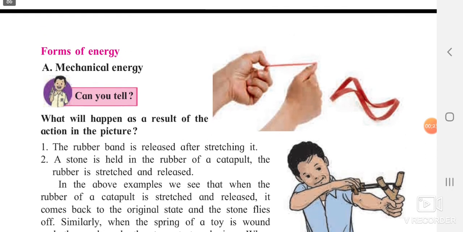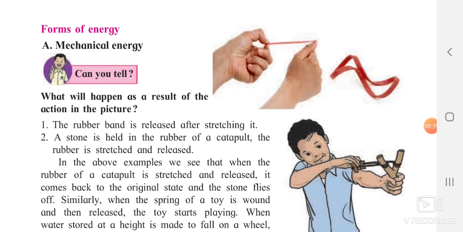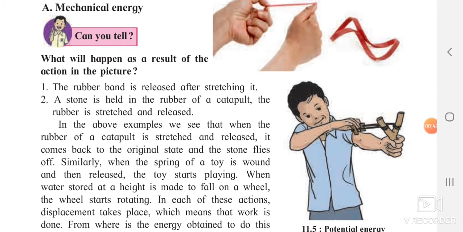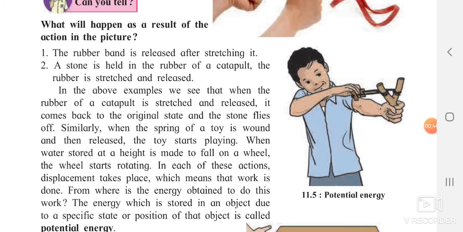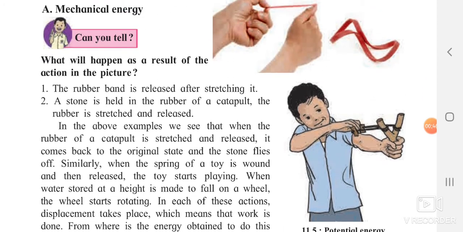Mechanical energy, you can clearly see in this example that boy is stretching the rubber. After stretching the rubber, you can see the size of that rubber has increased. But when that boy releases that pressure or that force, that particular rubber is going to come back to the original place. So mechanical energy is the energy that we are giving with the help of machines, or it can be a combined force of both the things.